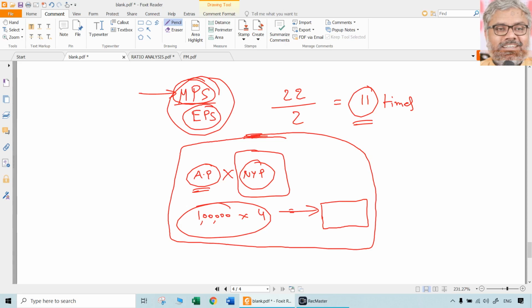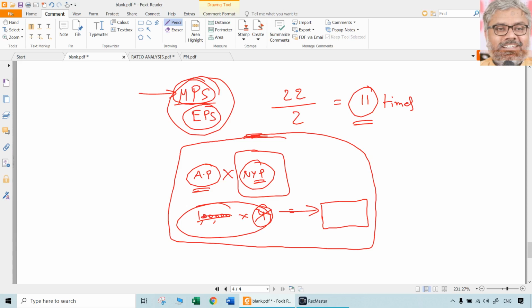That is a concept. Normally that applies in the partnership firms and accounting for them. The question comes here, what is this number of years purchase? Who will tell that? For you, it was not a problem because it will be told in the question. Oh, 3 years purchase, 4 years purchase, it has to be given in the question. But in real life, who will tell that? That has to be agreed between the partners, right?